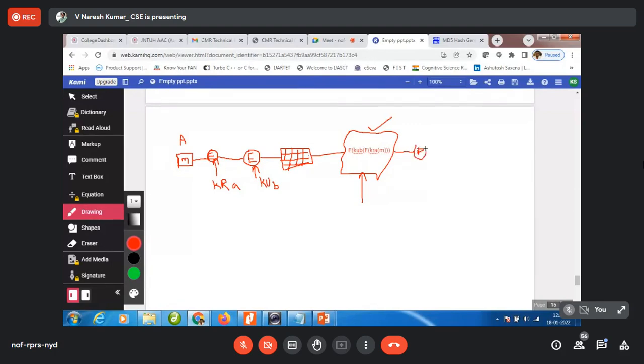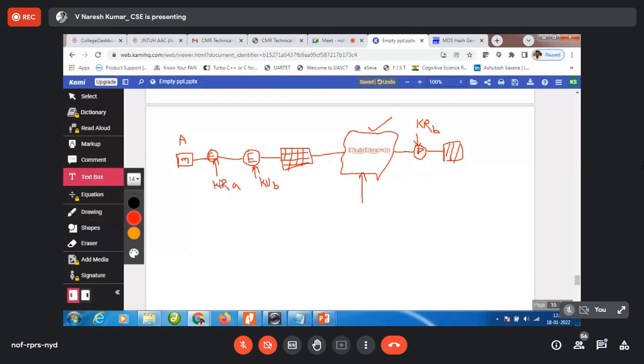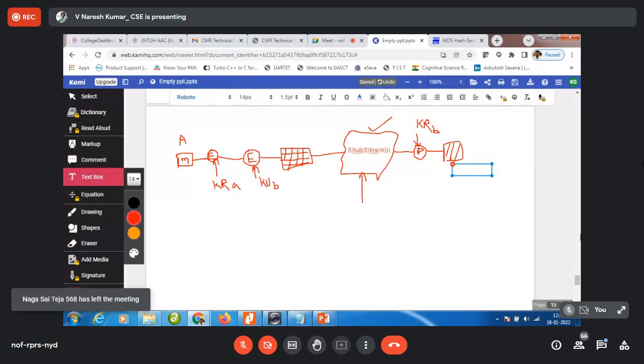Now, upon being received by the receiver, what is the receiver going to do? Receiver is going to decrypt it by using KRB. KRB is a private key. So when it is done, what is it going to get? An encrypted text again. Now one decryption is completed. Now let me write this text over here. This is encryption with KRA of M.